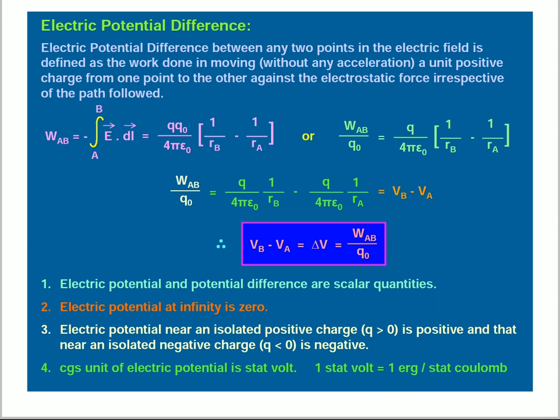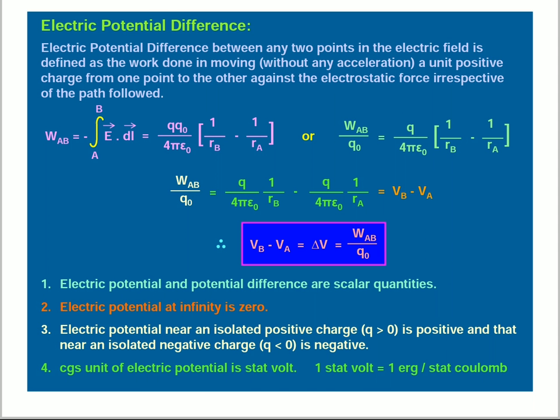In the previous case, we took the charge from infinity. Here, both points are nearby. Work done A to B by q naught is equal to q by 4 pi epsilon naught rB minus q by 4 pi epsilon naught rA, which is equal to VB minus VA.